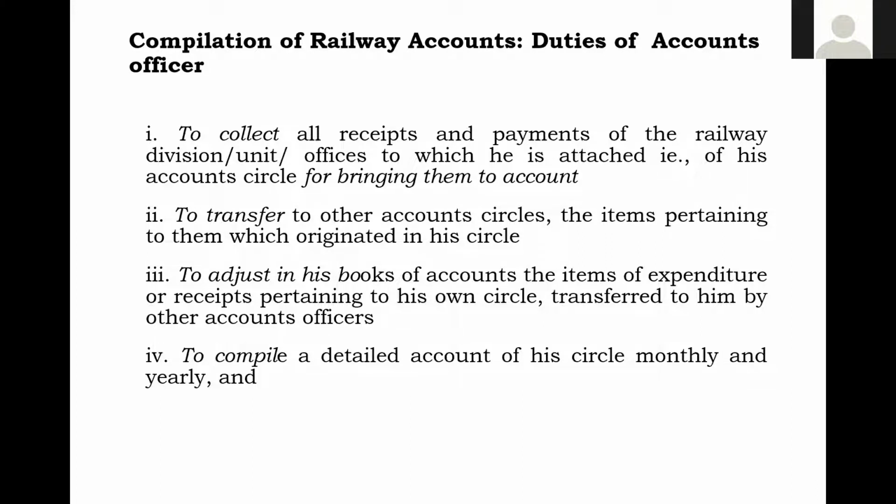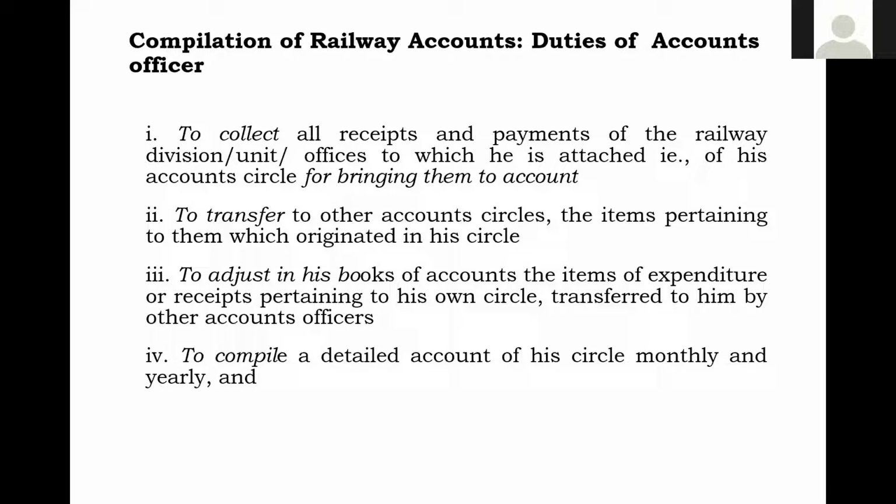So what is required from our side in the accounts department is to allocate correctly. Once that allocation, either in the form of CO7 or in the form of JV, is given correctly, automatically in the computer era, the compilation of the detailed account of the circle will be very easy. So that is one important point.